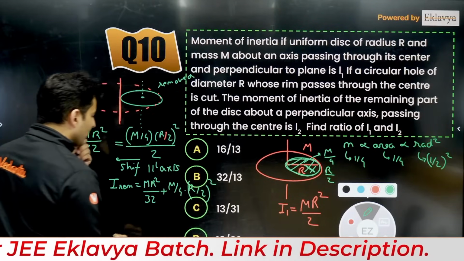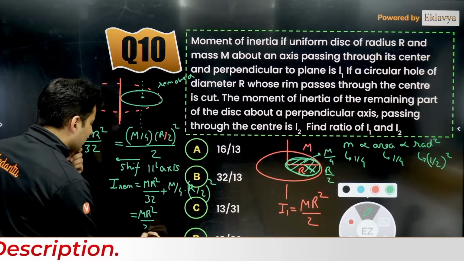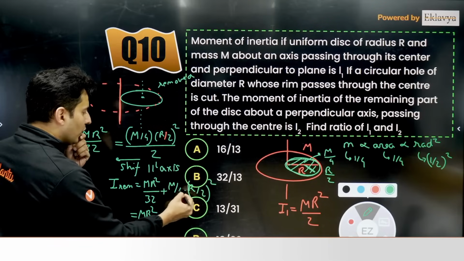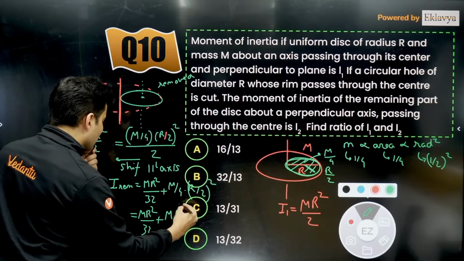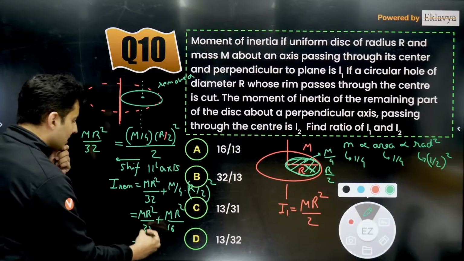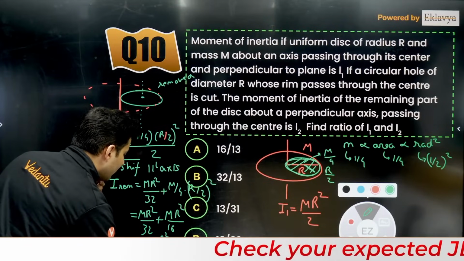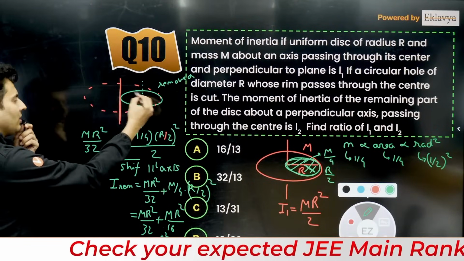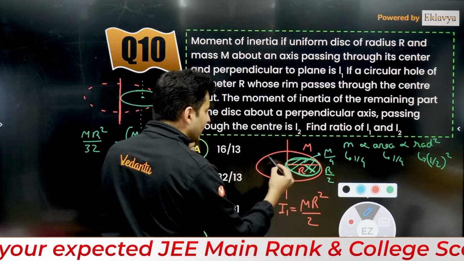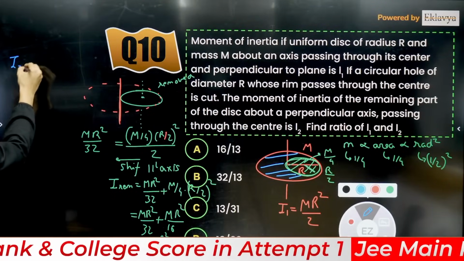The square. That's it. So this is going to give you mr square by 32 plus 4 4s are 16, so mr square by 16. 32 is the LCM, so it will become 3mr square by 32. This is the moment of inertia of the removed part. From this, you will get the moment of inertia of the actual shaded part, which is basically I2.